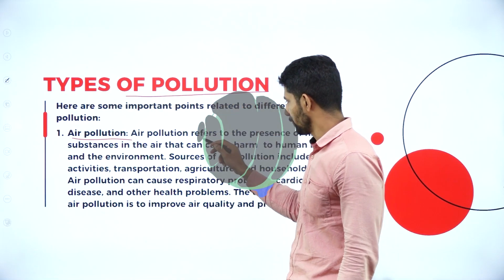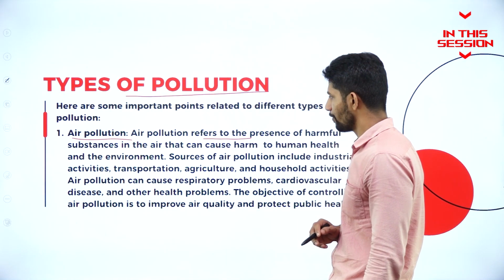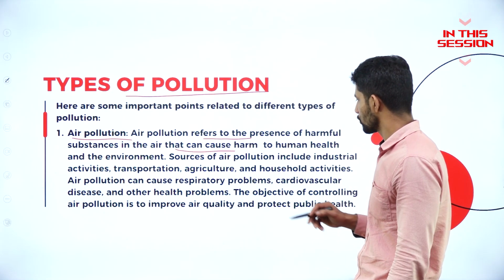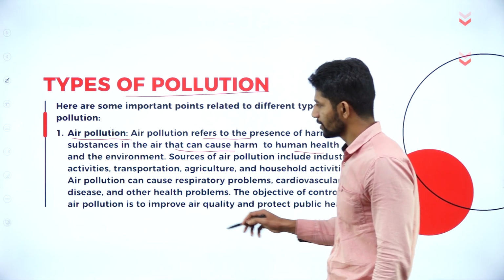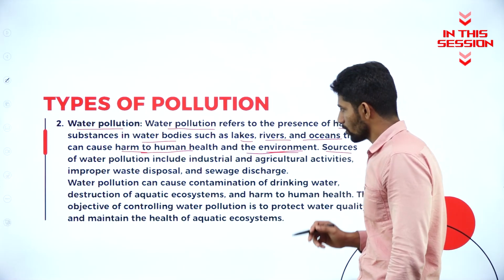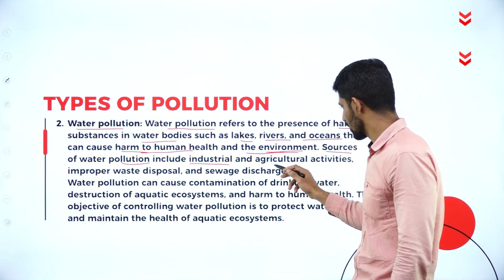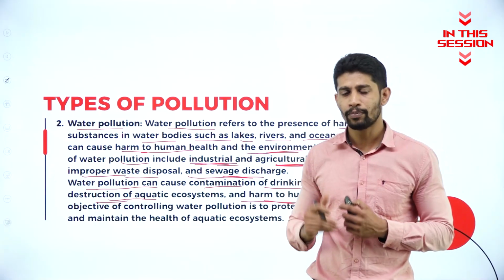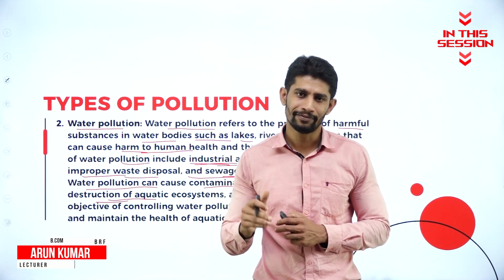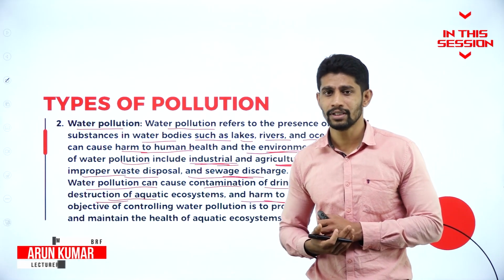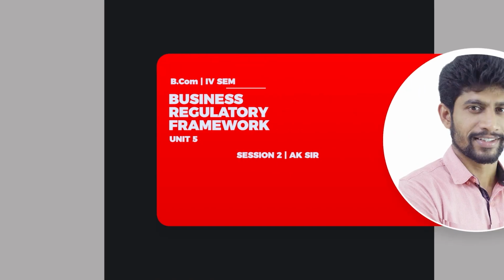Air pollution refers to the presence of harmful substances in the air that can cause harm to human health and the environment. The sources of water pollution include industrial and agricultural activities. So if you pollute the water, it will affect those ecosystems also, and it also directly affects human health.